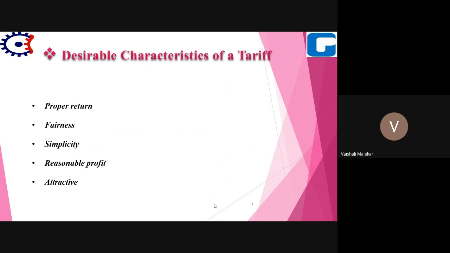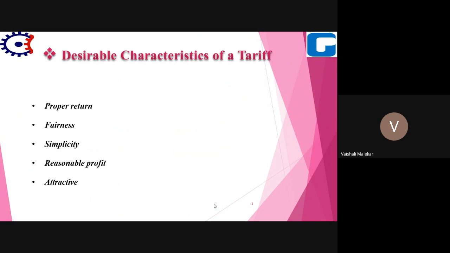Okay. Then the next factor is simplicity. How should the tariff be? It should be simple so that an ordinary consumer can also easily understand it. Whatever the calculations for calculating that tariff, a normal person should also easily understand it. Because a complicated tariff will cause opposition from the public. If the tariff is complicated, a normal person cannot understand it and he will oppose it. So it should be simple.